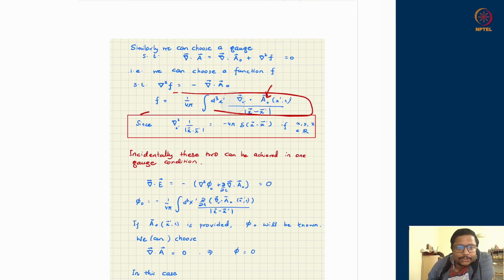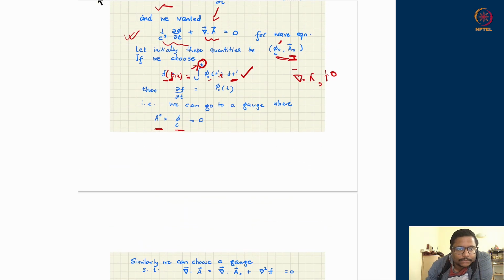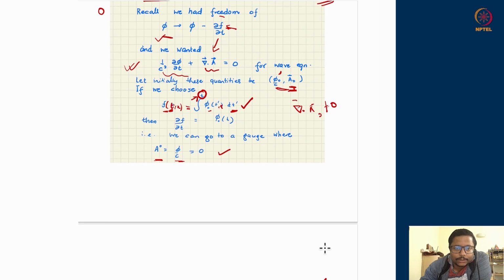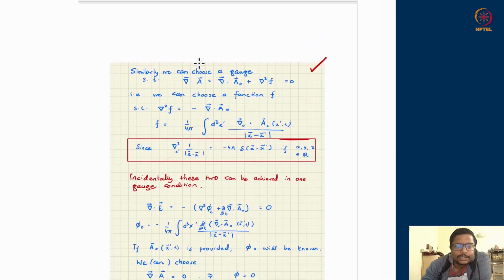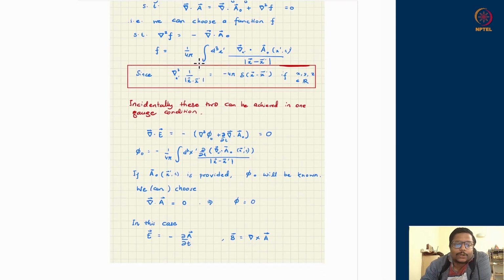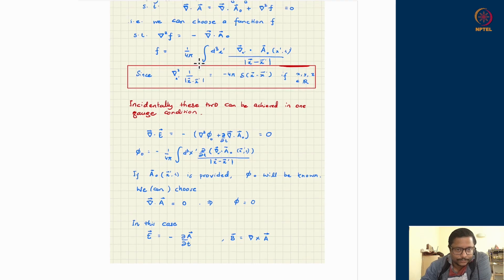In the previous example we saw, if I chose the integral version of the phi naught, I could have killed off the phi, which is appearing over here. Or the second approach is that if I knew what is the divergence of A naught, I can kill off that term as well and can go to new gauge where this term is 0. And it so happens these two conditions are not different. They are one and the same condition under certain context.